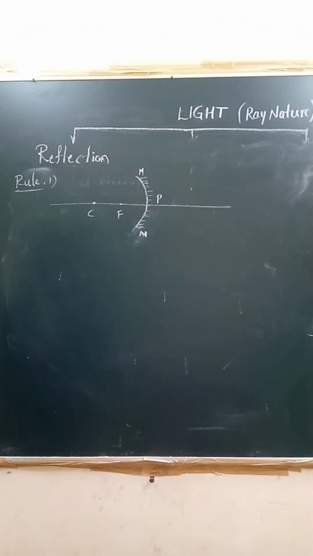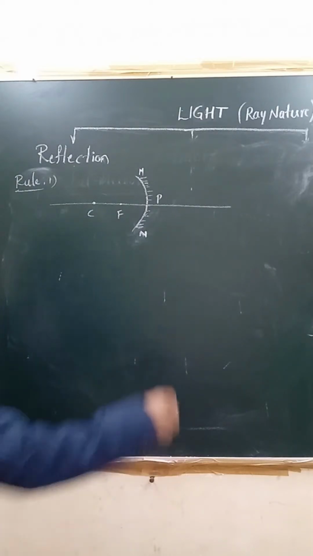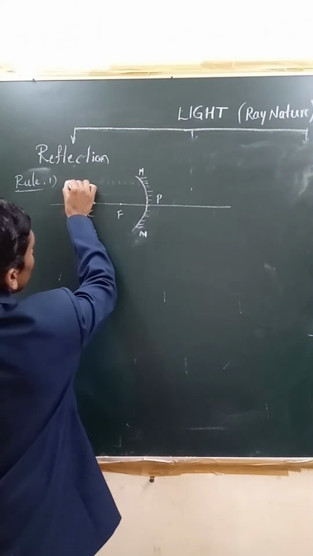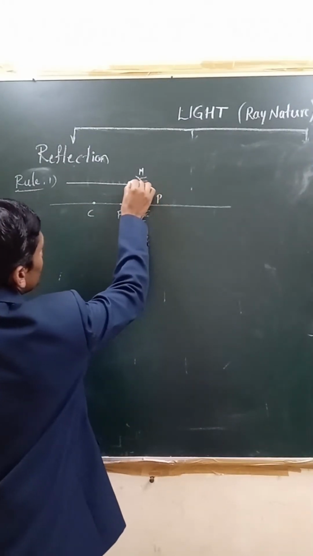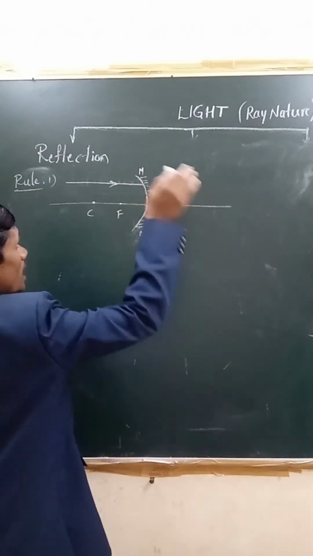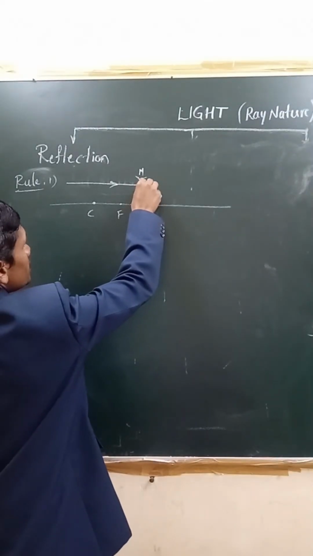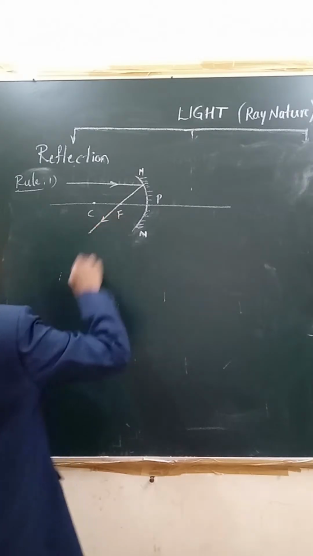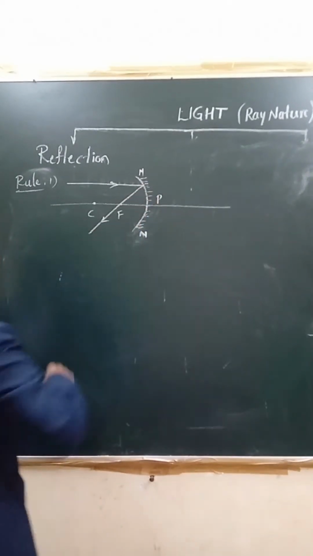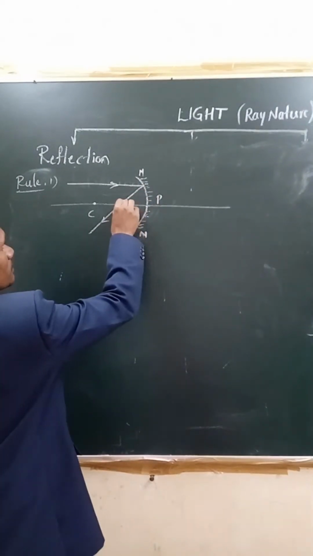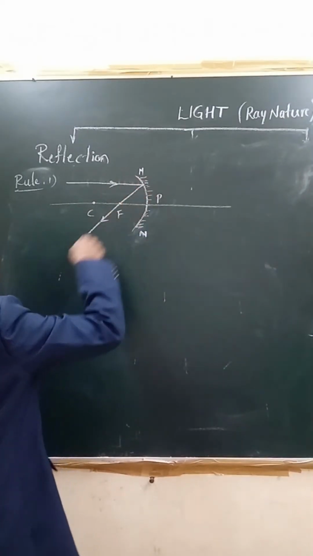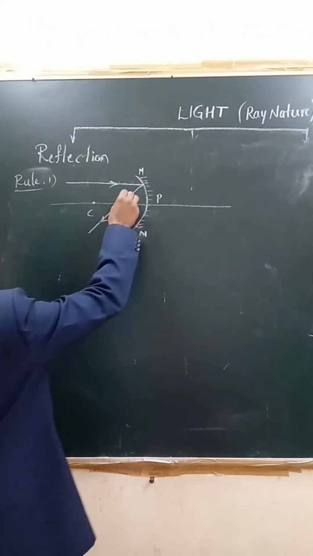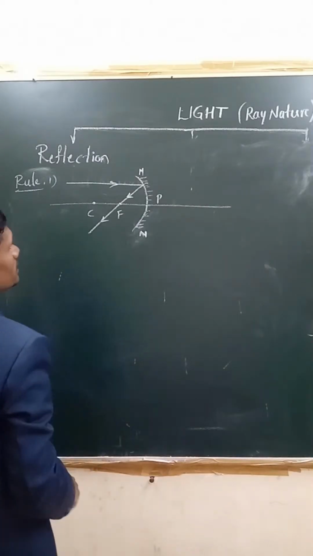In the case of a concave mirror, if a ray is parallel to the principal axis, this is the rule, after reflection it passes through the principal focus. You have to show this like this, right?